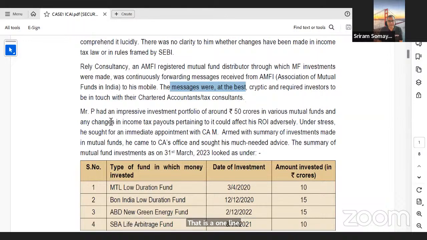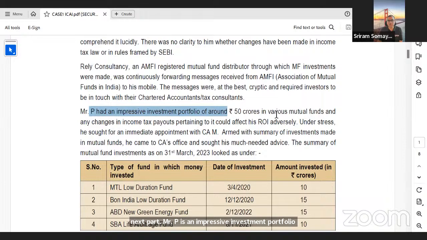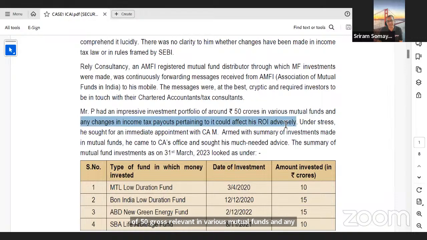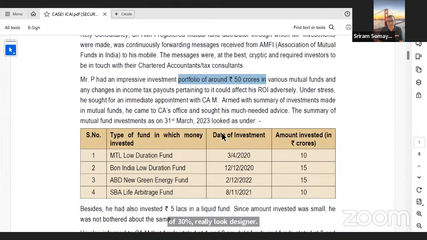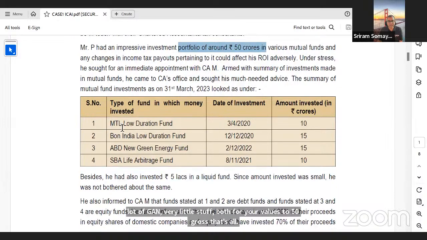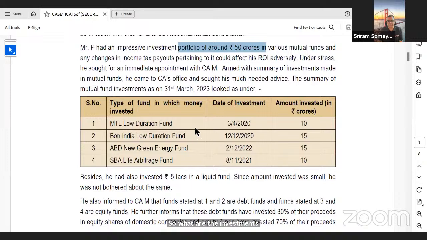Now comes the next part. Mr. P has an impressive investment portfolio of 50 crores invested in various mutual funds, and any changes in income tax payouts pertaining to it could affect his ROI adversely. Under stress, he sought an immediate appointment with Mr. C, the CA, and armed with a summary of investments made in mutual funds, he came to the office and sought his much-needed advice. The summary of the mutual fund investments as on 31st March 23 looked as under. Again, lot of gyan, very little stuff. Portfolio value is 50 crores. That's all. So what are the investments? MLT low duration fund, date of investment.